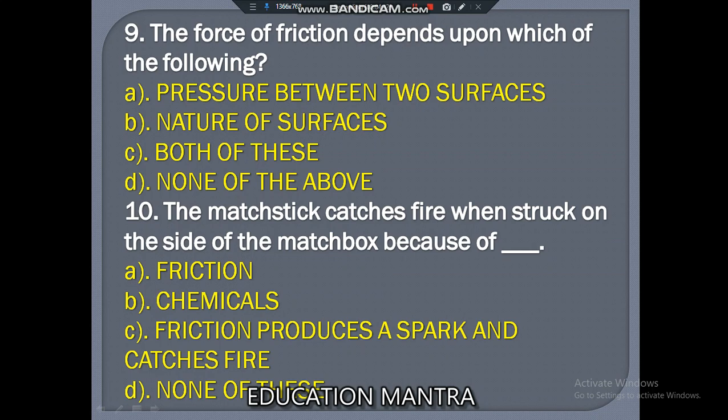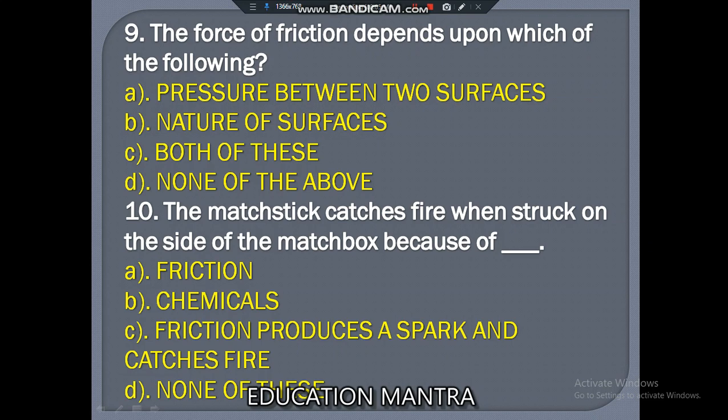The force of friction depends upon which of the following: pressure between two surfaces, nature of surfaces, both of these, or none of these. The matchstick catches fire when struck on the side of the matchbox because of friction, chemicals, friction produces a spark and catches fire, or none of these. So both questions are interconnected.